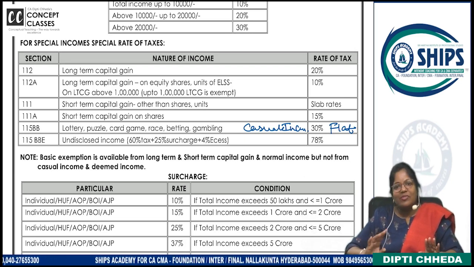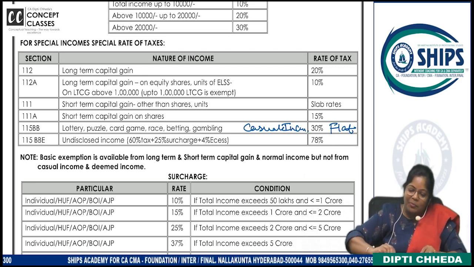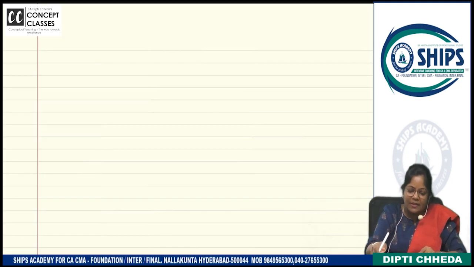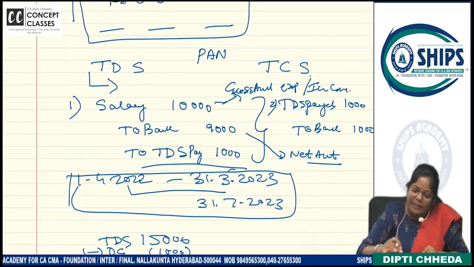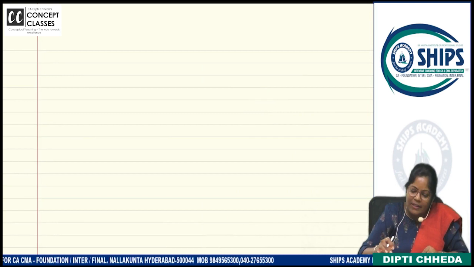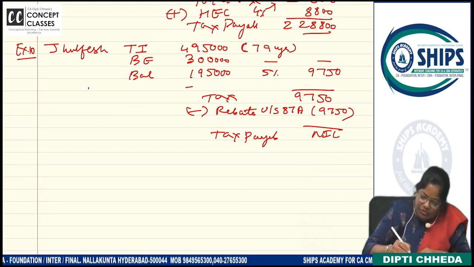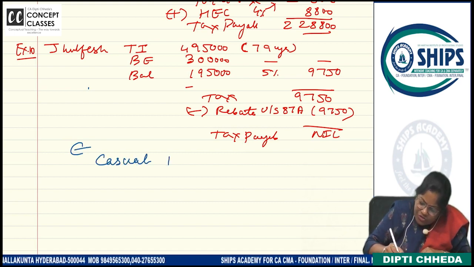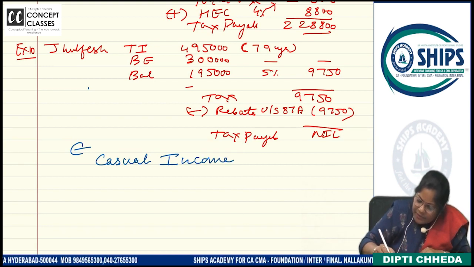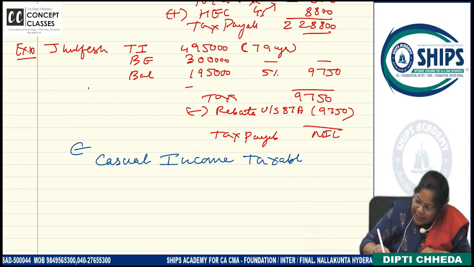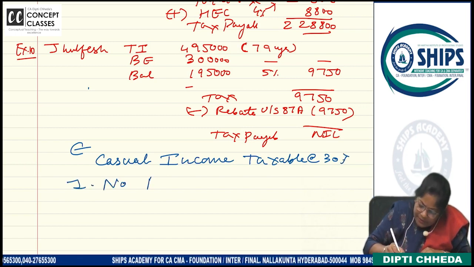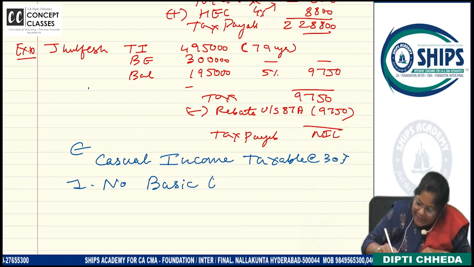No? Directly 3 lakh? So the first point which is not printed here, I will make you write in the notebook. Let me write it now, you don't write, then we will write together. Let me take up the example of casual income. Is the screen clear? Taxable at what rate? What did I add as the first point? No basic exemption.